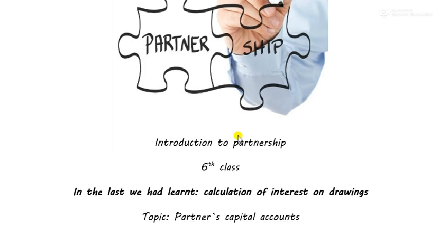So today we are going to learn partners capital account. In the starting of the chapter, I told you that from the practical aspect, there are some accounts that are to be created for the books of the firm. The first most important account was profit and loss appropriation, which I have done in the previous classes. The second important account is partners capital account, and the third one is balance sheet. So today we are going to learn partners capital account.